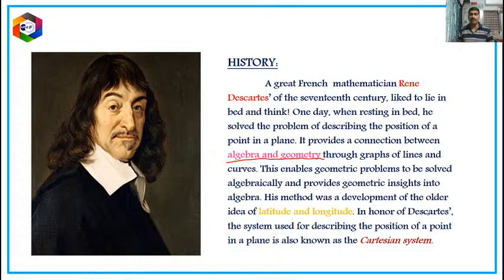In honor of Descartes, the system used for describing the position of a point in a plane is called the Cartesian system. Based on his name, this whole chapter is named the Cartesian system, or we can call it coordinate geometry, which was introduced in 9th class, children. I think you all know about coordinate geometry. It is a Cartesian system named after René Descartes, a French mathematician who introduced this concept by